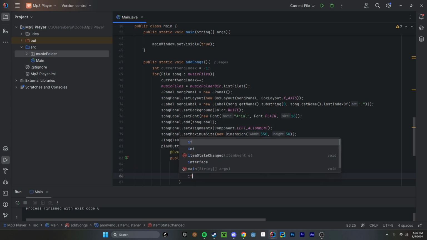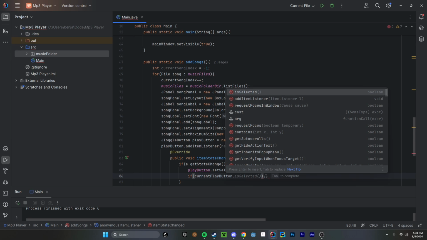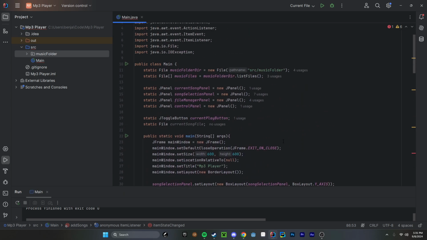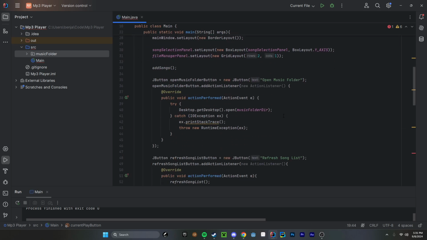And then over here we're going to do if our currentPlayButton is not null. This checks if we've set this to something, and if nothing is selected right now and it's null, it's not going to give us an error.